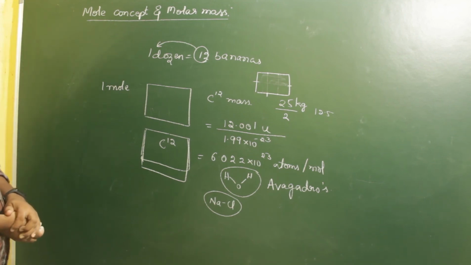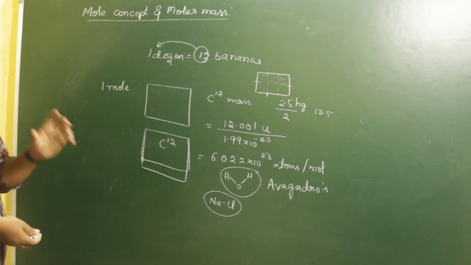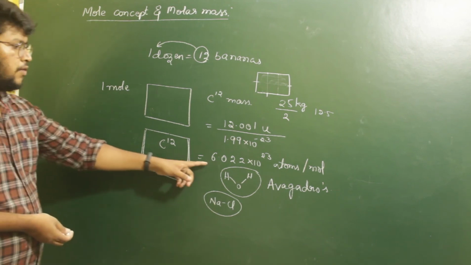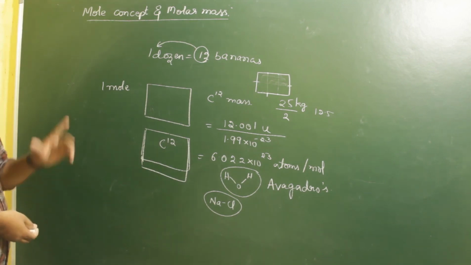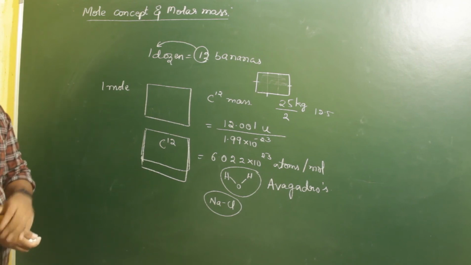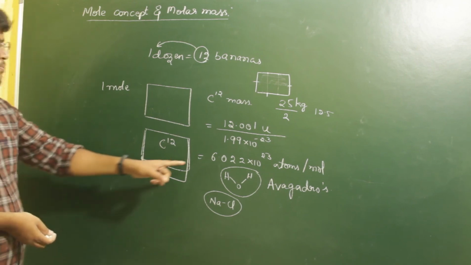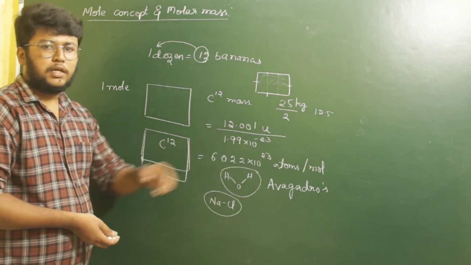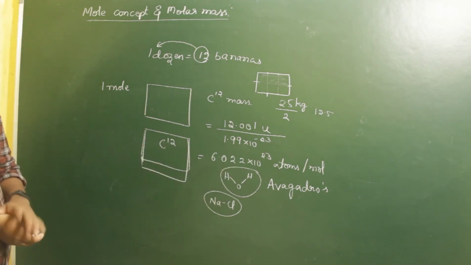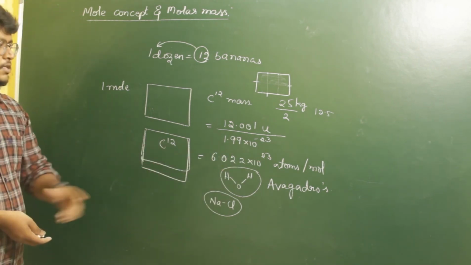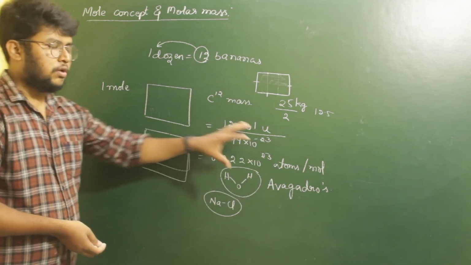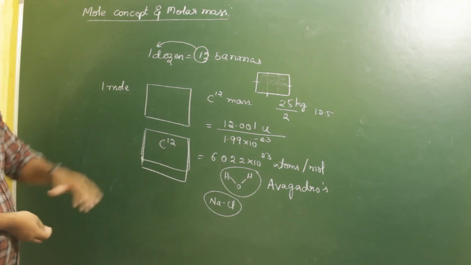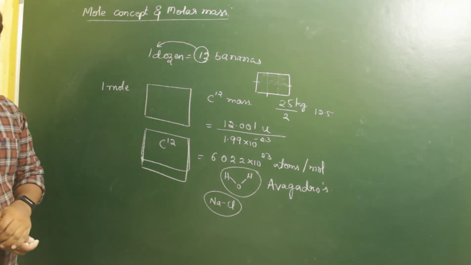Okay, so now what is molar mass? The mass exhibited by this 1 mole of compound. The mass of 1 mole of a given element or atom or compound is said to be molar mass. Molar mass is the mass of 6.022 into 10 to the power 23 molecules of a given compound. So if a compound has 6.022 into 10 to the power 23 molecules in it, the mass of the total molecules present is nothing but the molar mass of the given compound.